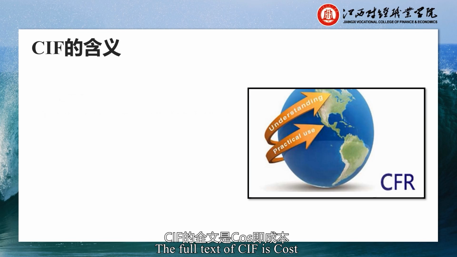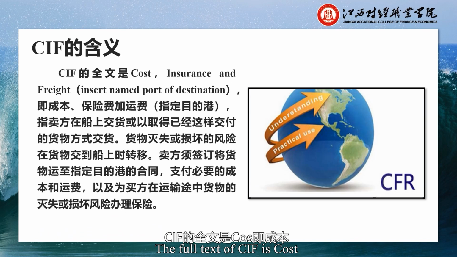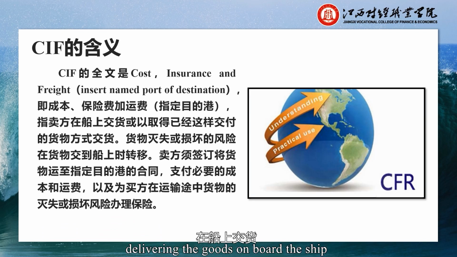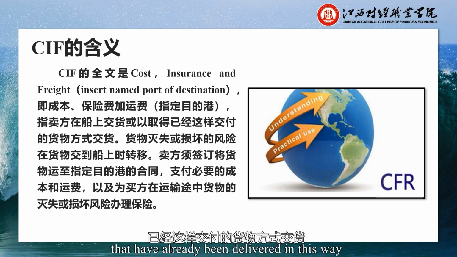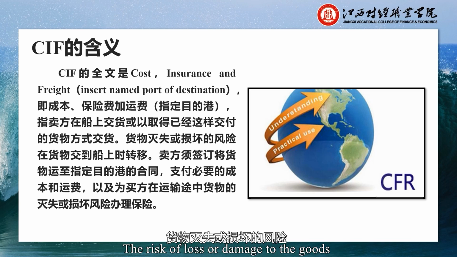CIF. The full text of CIF is cost, insurance, and freight, designated destination port. It refers to the seller delivering the goods on board the ship or by obtaining the goods that have already been delivered in this way. The risk of loss or damage to the goods is transferred upon delivery to the ship.